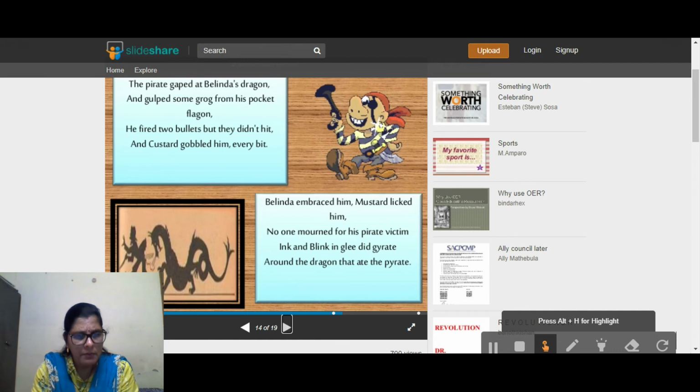Belinda embraced him. Mustard licked him. No one mourned for his pirate victim. Ink and Blink and glee did dance around the dragon that ate the pirate. Now, after they saw how Custard the dragon saved all of them, the mouse, the cat, the dog, they started hugging Belinda, Mustard, everything hugged him.